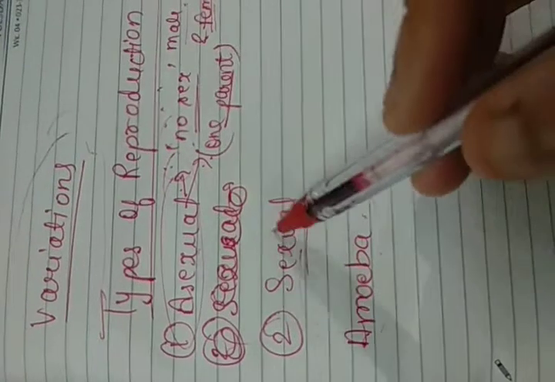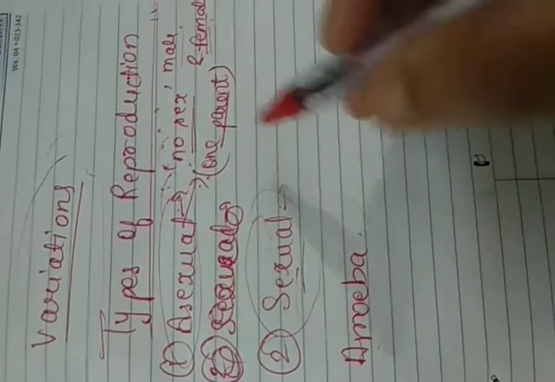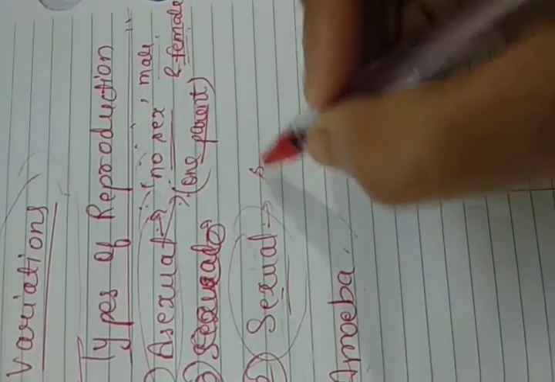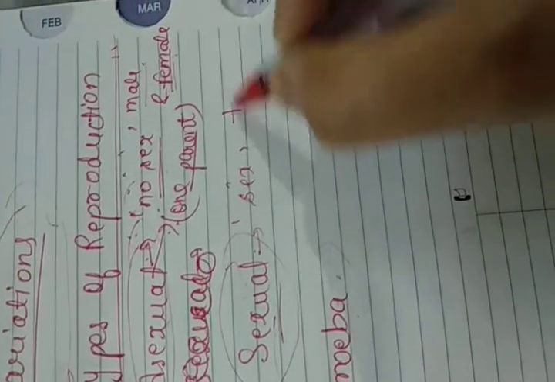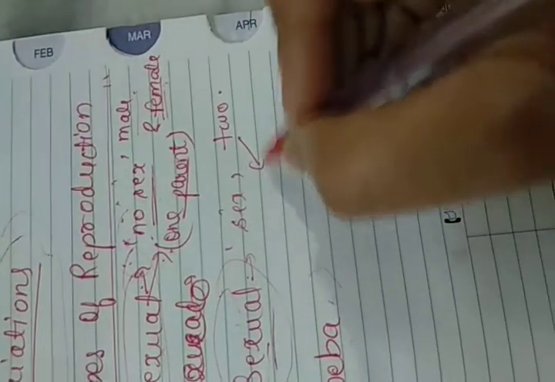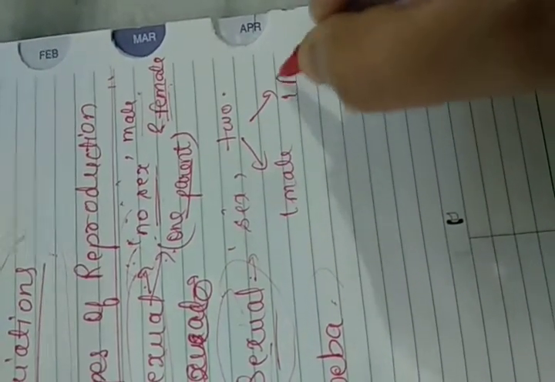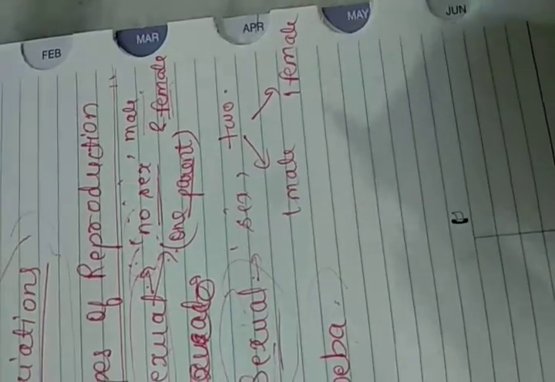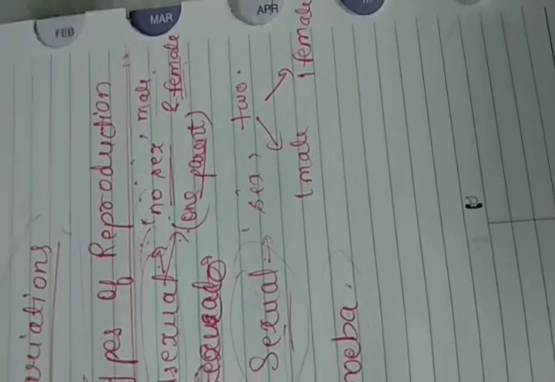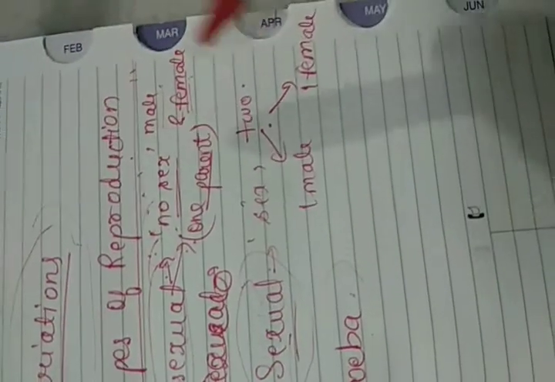Second one is sexual reproduction, where sex is involved. So here you have two parents. You actually need one male and one female. These two fuse together to give a new organism. So for example, in our human beings, there is one father and one mother.